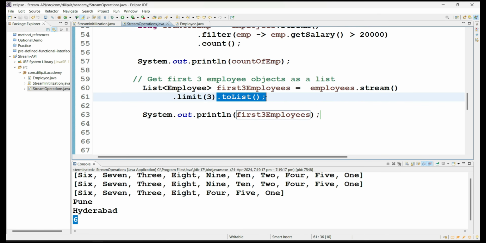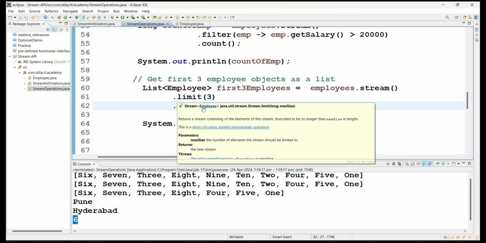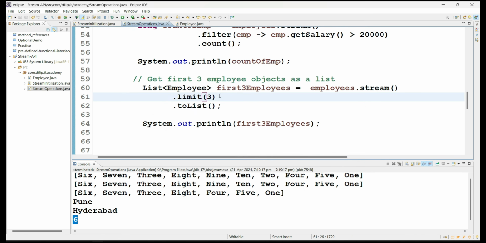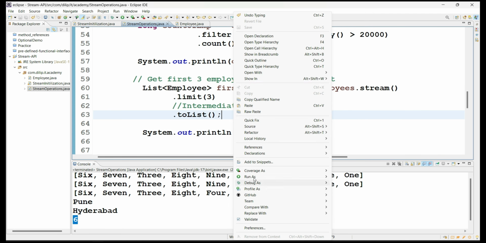You can do any other intermediate operations, and any terminal operations with these 3 employee objects, based on our requirement. Because it is an intermediate operation, it returns a stream instance again, so we can call any other intermediate operations too. So let me execute now to see whether it is working or not.